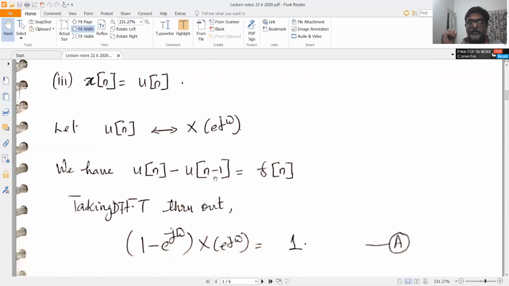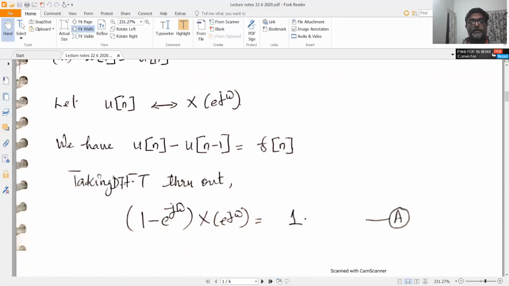So the sufficient condition is not satisfied, but therefore you have to check whether it satisfies. Even though it does not satisfy the sufficient condition, you have to check whether it has got a discrete time Fourier transform. Okay, so to start with, we will write u of n minus u of n minus